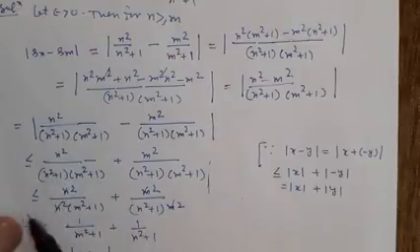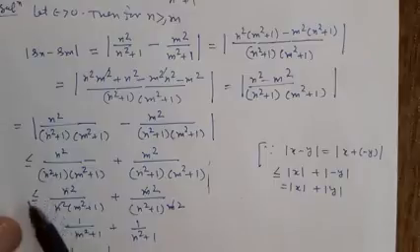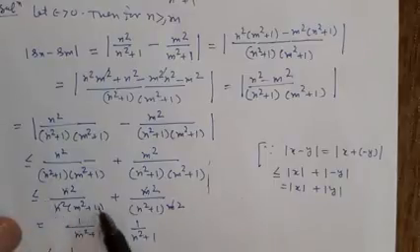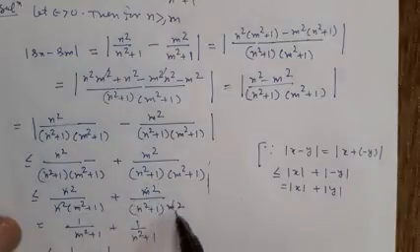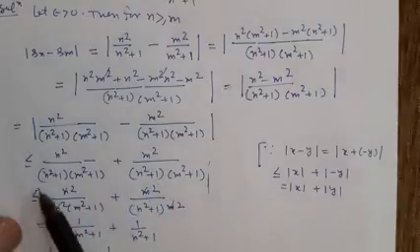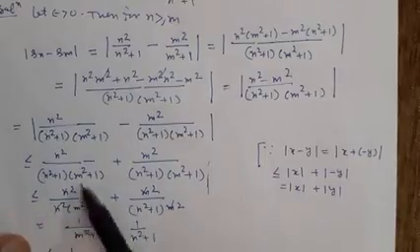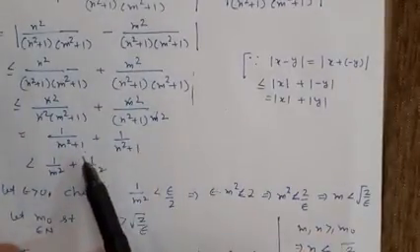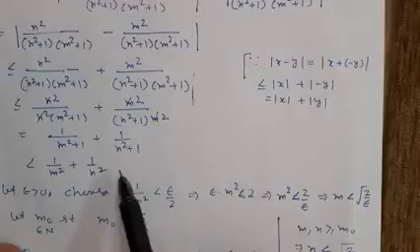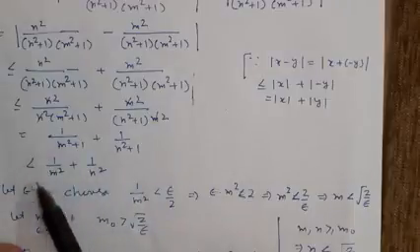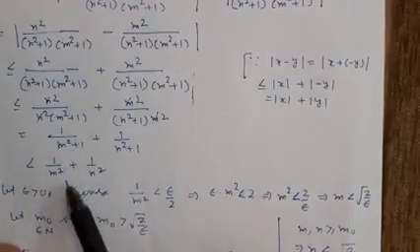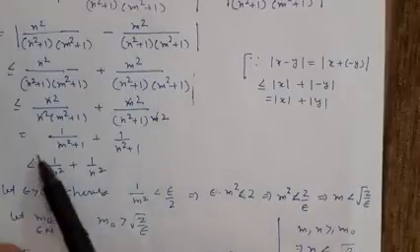Also this symbol is maintained. Similarly here we can write m square only, then it will be less than or equal to this. And after cancellation of n square and m square from here, we have the result 1 upon m square plus 1 plus 1 upon n square plus 1. Again it is less than 1 upon m square plus 1 upon n square.